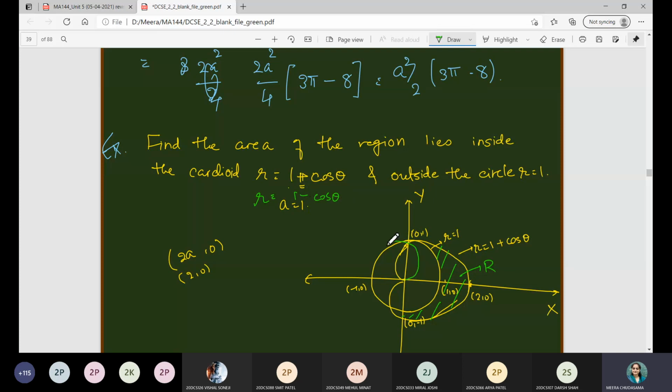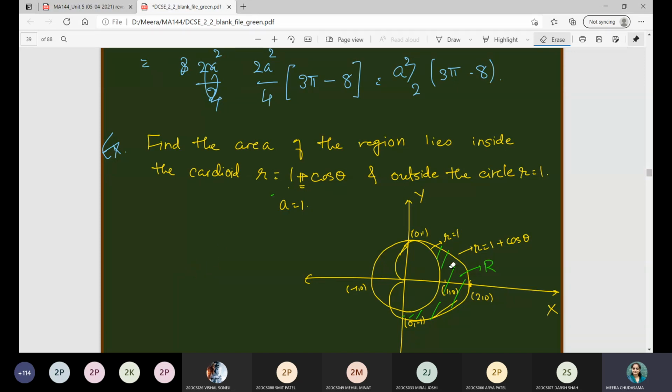this cardioid as this one, and in that case inside the cardioid and outside of the circle means it will be this region, and accordingly you have to choose the limits of r and theta, right? But right now it is not the case, so I will just erase it. Fine. So now we are going to decide the limits.